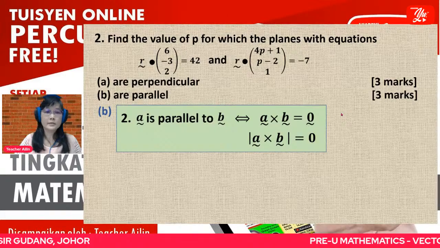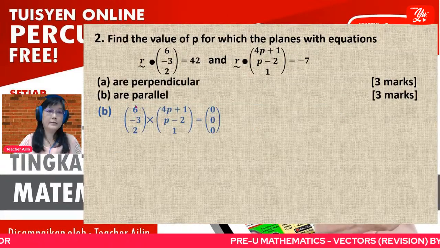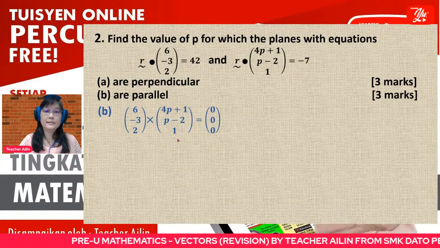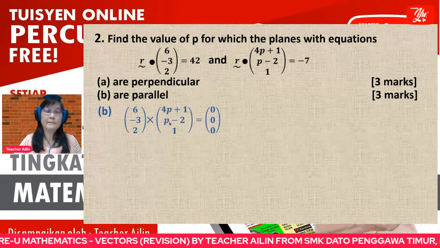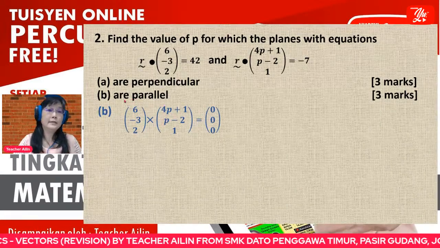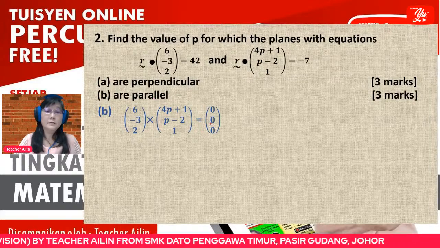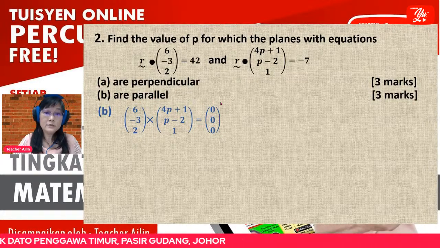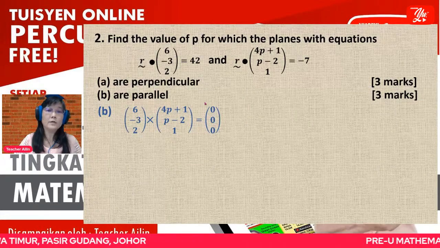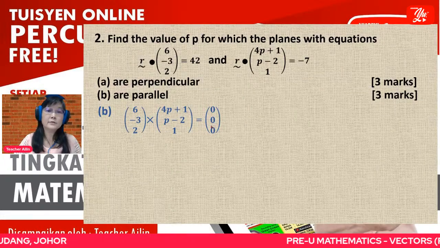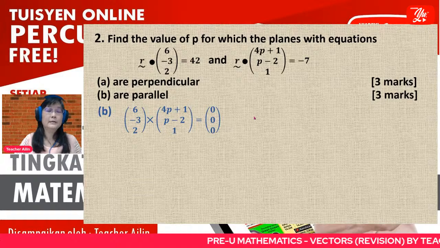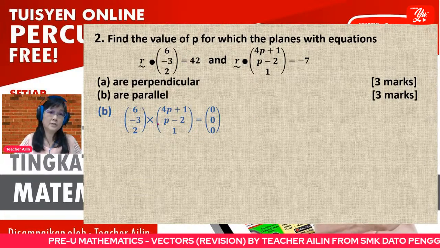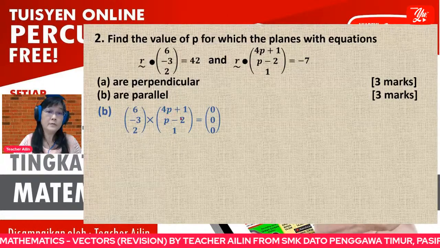All right. So now, this is the normal vector of the first plane. This is the normal vector from the second plane. Since you are given that they are parallel, you know that for parallel, the cross product is the 0 vector. It is not equal to 0, it is the 0 vector. 0 vector means 0, 0, 0. Then after that, now you compare. If you want to find the P, actually you have many P. We have one P here, P here.